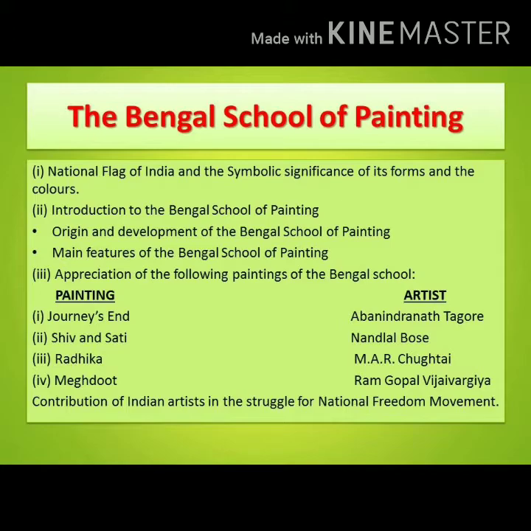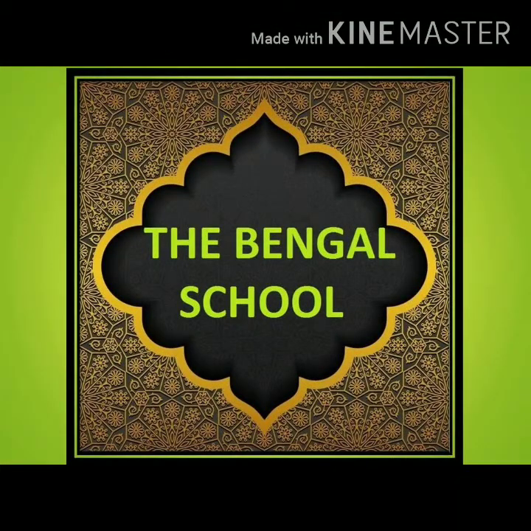Let's start with the introduction. The Bengal School of Art was an influential style of art that flourished in India during the British Raj, between the late 19th and the early 20th century. It was associated with Indian nationalism but was also promoted and supported by many British art administrators.